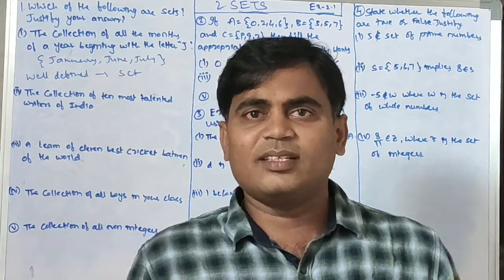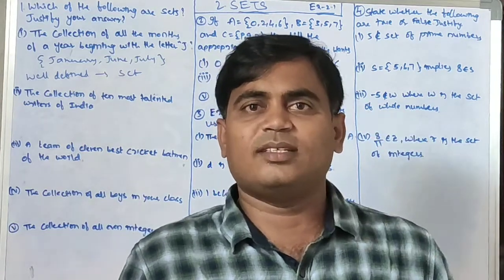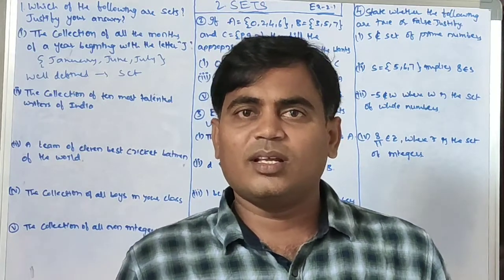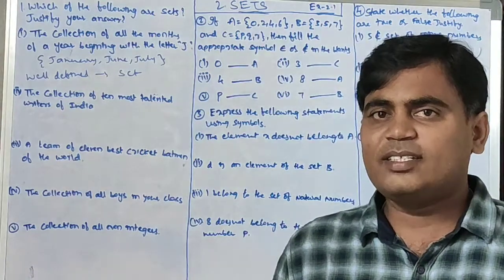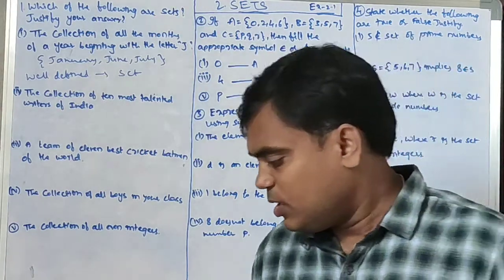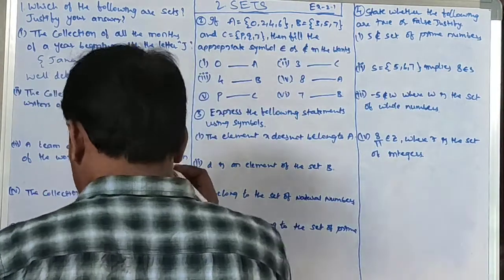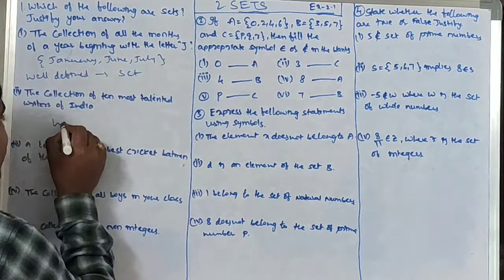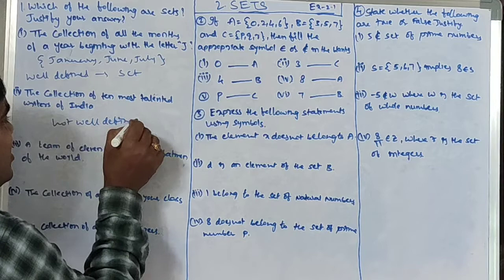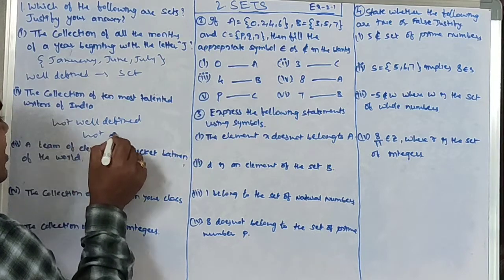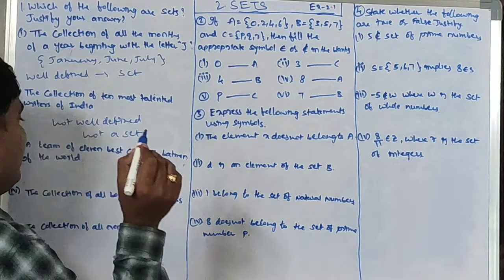Different persons have different opinions. So the 10 best writers we can't decide. It is not well defined. A collection of well-defined objects is a set, so this is not a set.